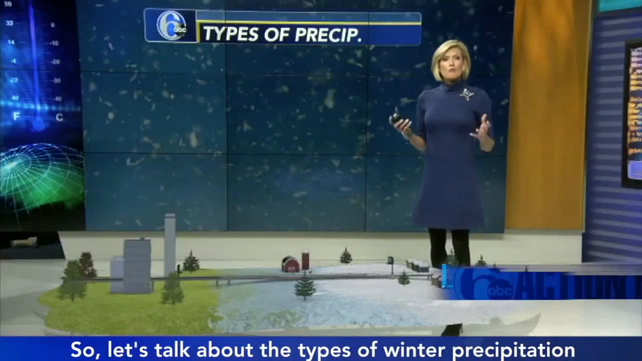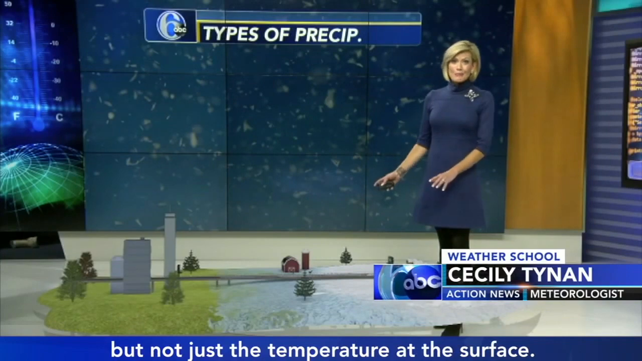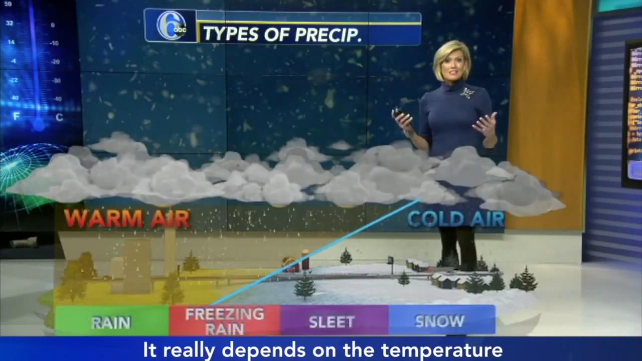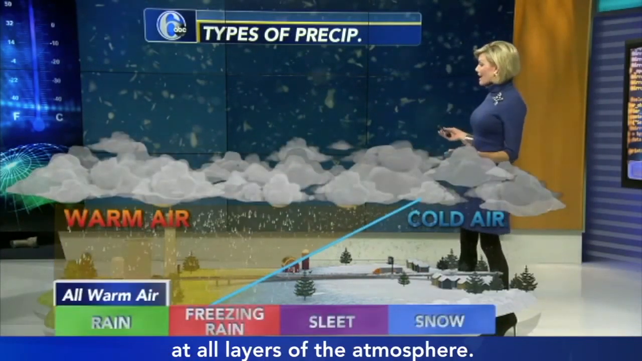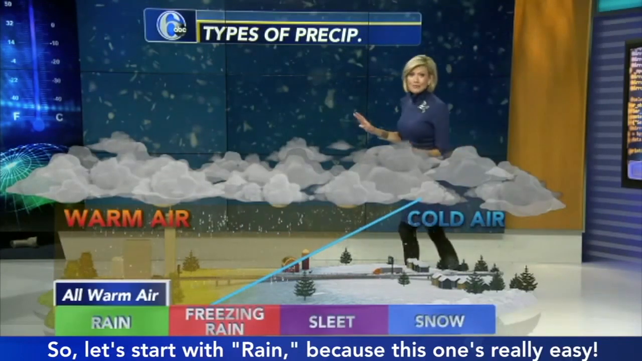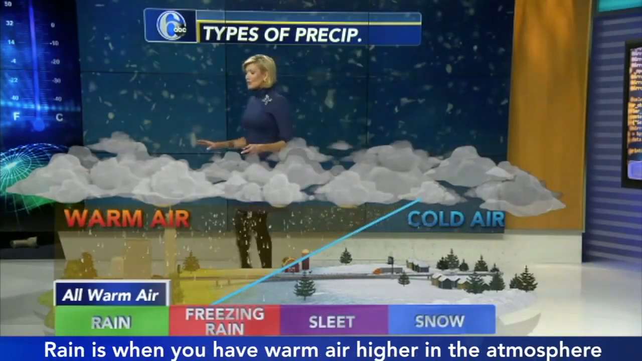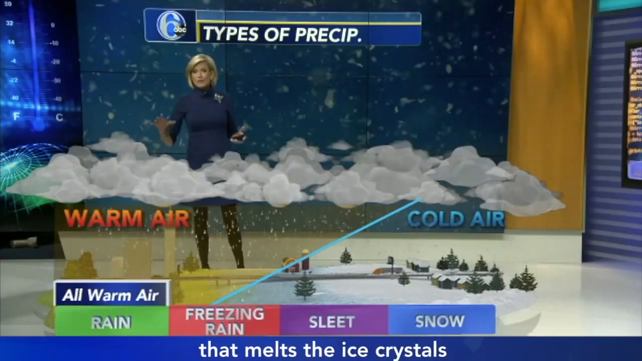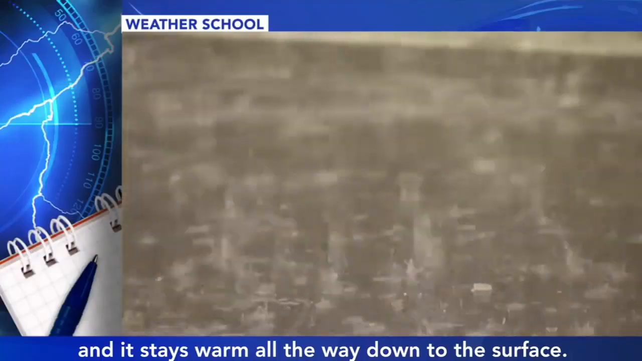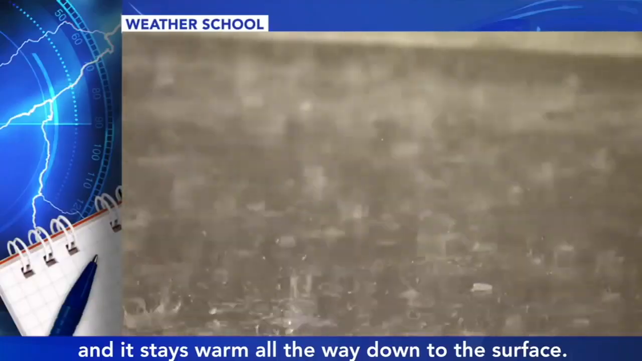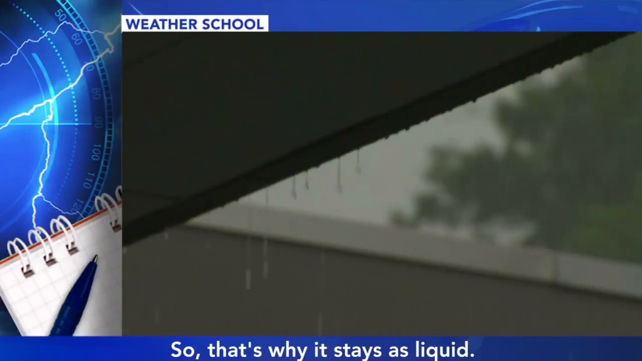Let's talk about the types of winter precipitation because it depends on the temperature, but not just the temperature at the surface. It really depends on the temperature at all layers of the atmosphere. So let's start with rain because this one's really easy. Rain is when you have warm air higher in the atmosphere that melts the ice crystals and it stays warm all the way down to the surface. So that's why it stays as liquid.